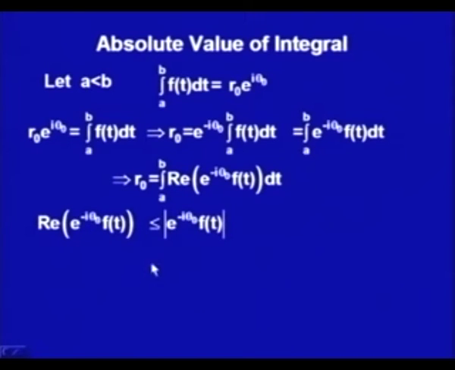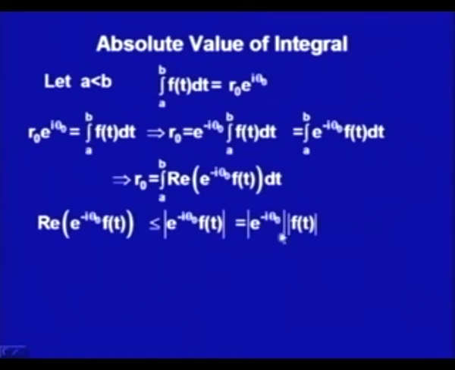In multiplication, we know that the modulus of z1 z2 is equal to the modulus of z1 into the modulus of z2.